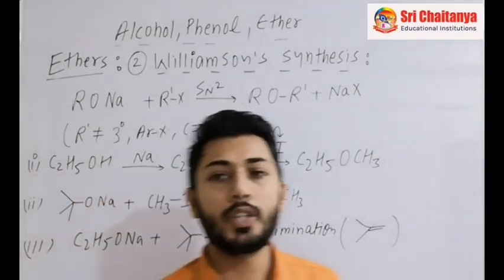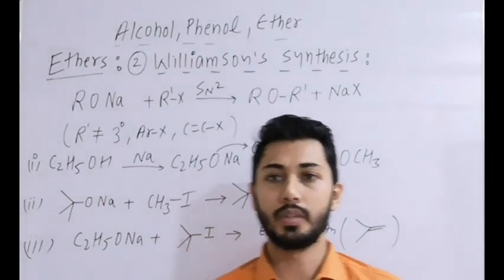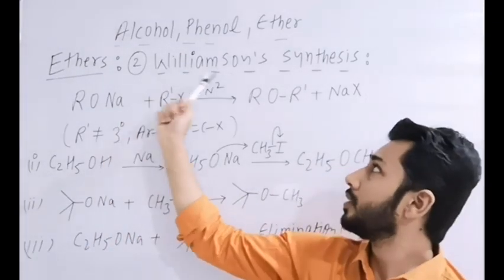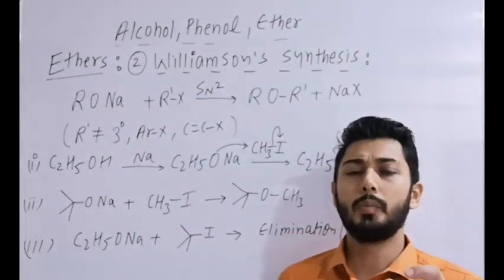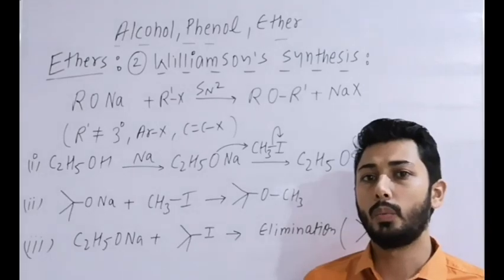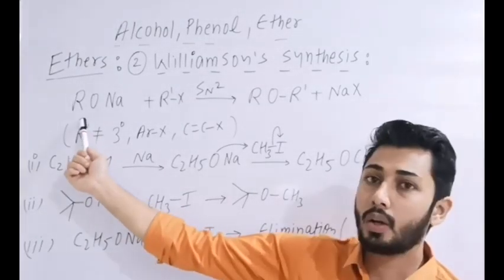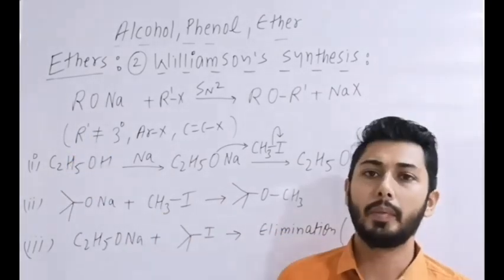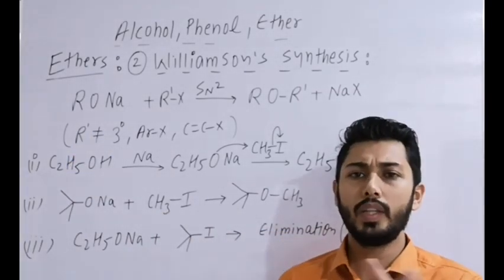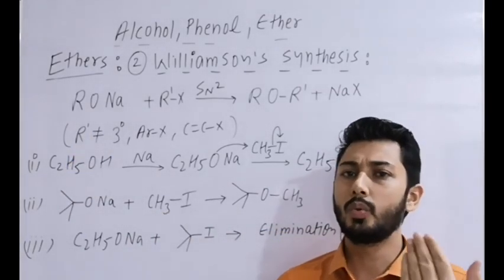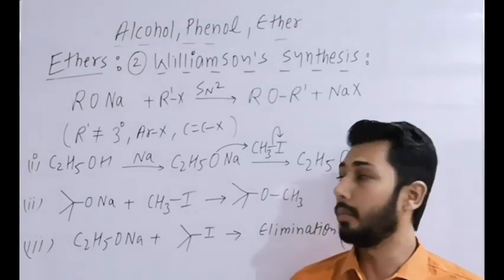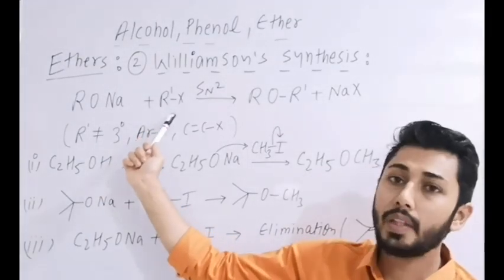Then the next reaction is the Williamson ether synthesis. As the name says, we prepare ether. Now here, what is the reactant we are taking? We are taking an alkoxide ion. This we can prepare by treating alcohol with Na. It will evolve H2 gas and we get RO⁻ Na⁺. Then we treat it with an alkyl halide.